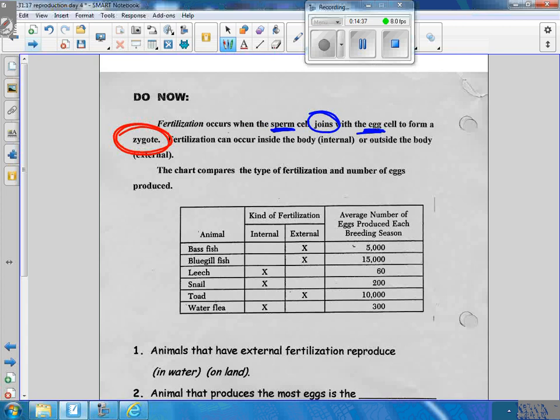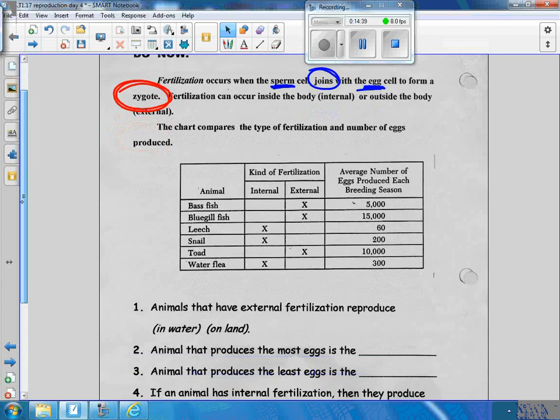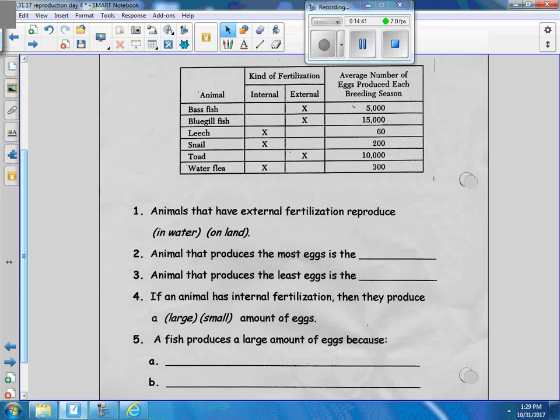So we're looking at the chart. Question number 1, read it to us. Okay, so external. Look in the chart. You see external, external, external. Where do they reproduce? In the water or on the land? They reproduce in the water. Why? What do you know about these organisms? They're all what type of organisms? Fish or an amphibian.